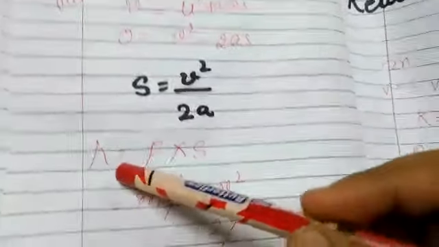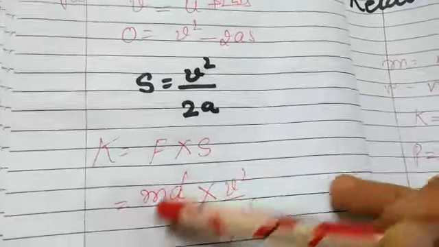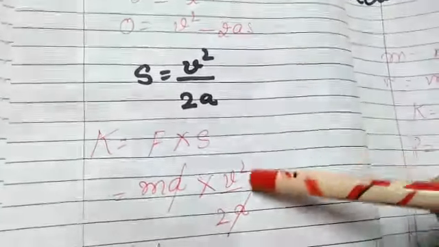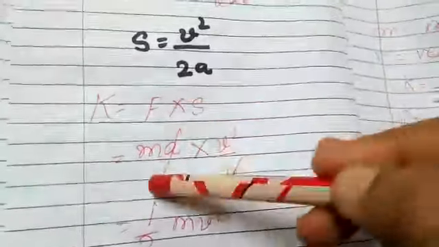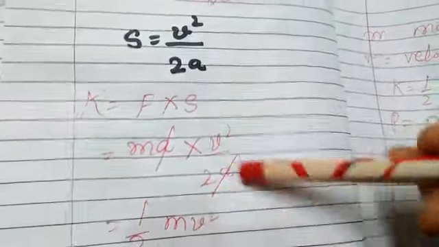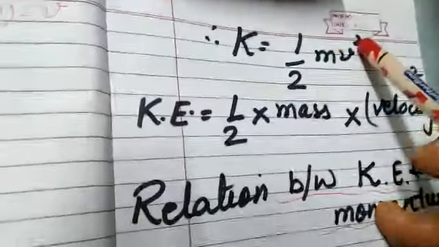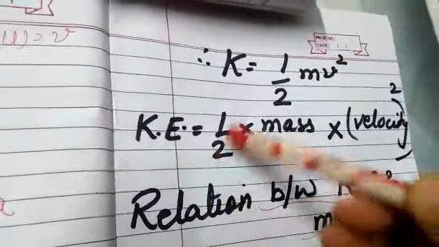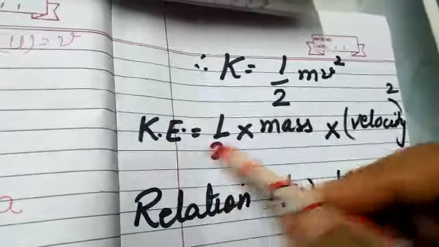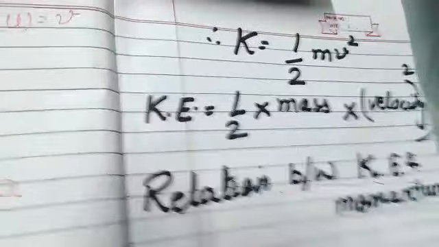और हमने स्टार्टिंग में क्या लिखा था? Kinetic energy is equal to force into displacement. So for force we will put ma, and for s we will put v square upon 2a. a से a get cancelled, so we are left with half mv square. So K is equal to half mv square, that is kinetic energy is equal to half of mass into square of velocity. This is the final expression for kinetic energy.